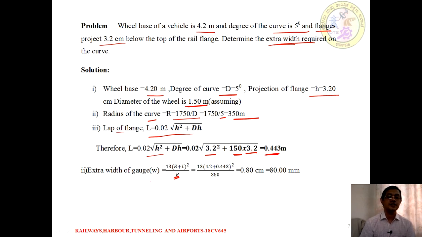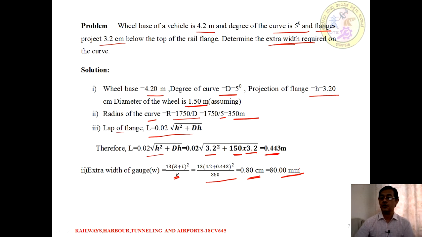So the extra width for the given gauge is 13 multiplied by (B plus L) whole square divided by R. Substituting all the numerical values, we end up with 0.8 centimeter, or 8 mm, as the extra width to be provided for the given statement.